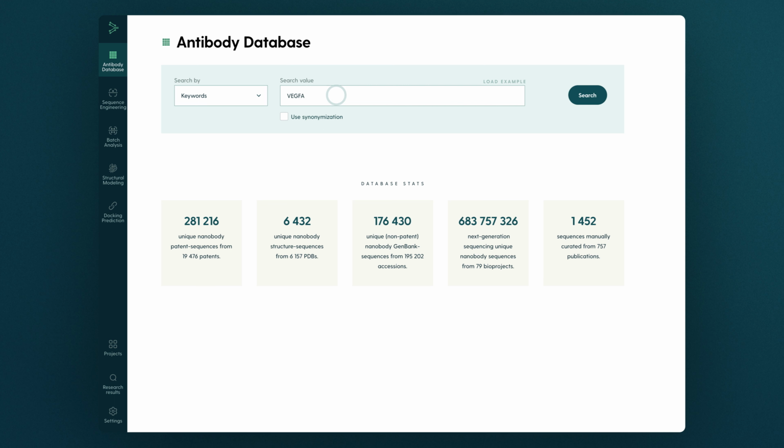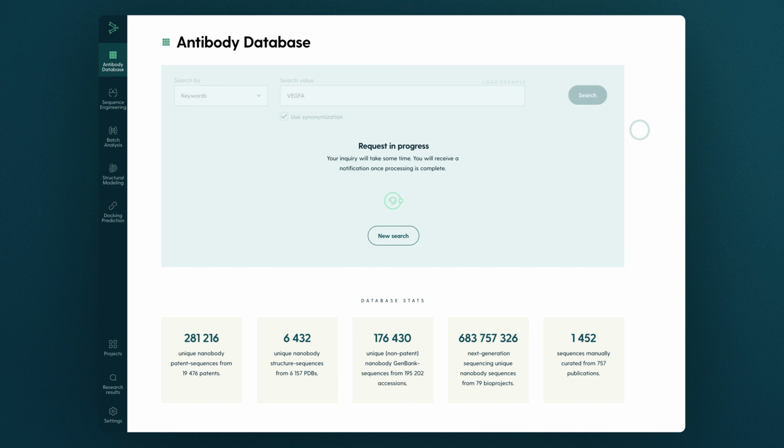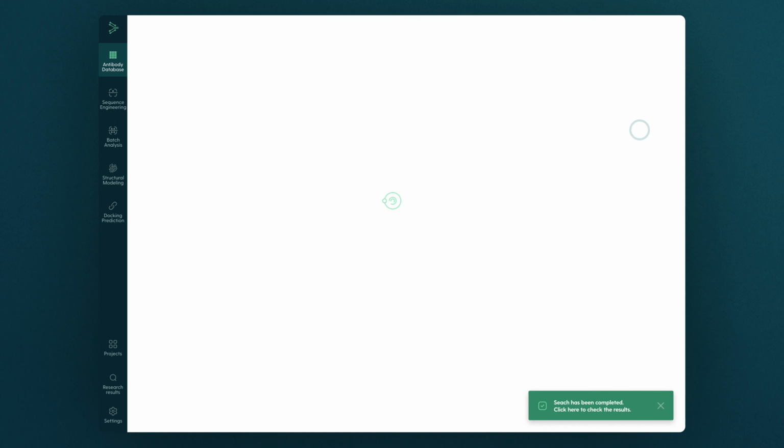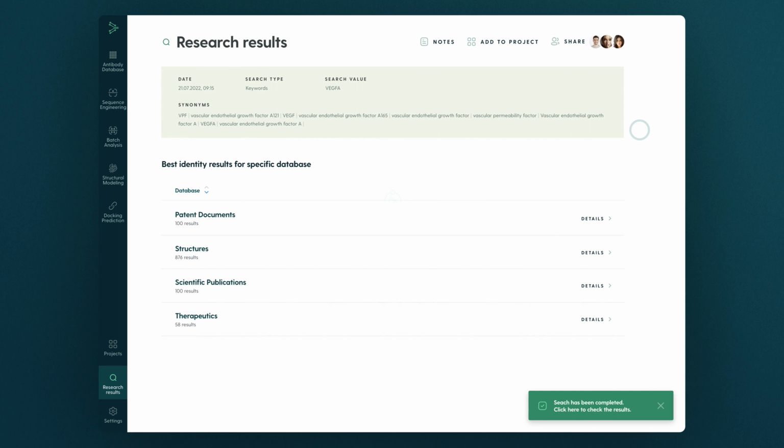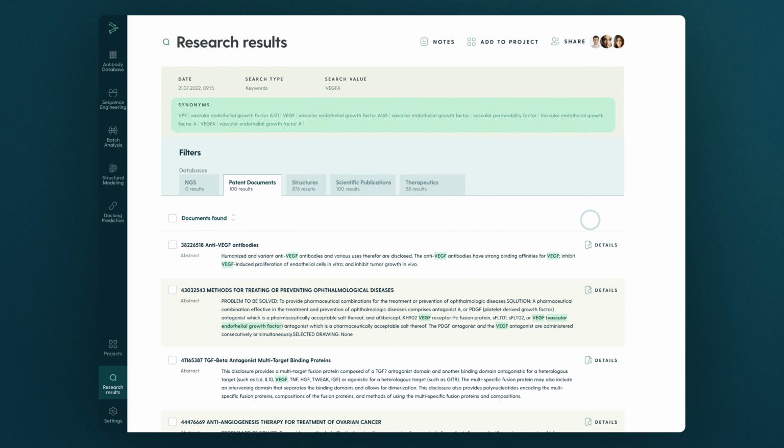Using natural language processing, the platform assigns and normalizes synonyms from various databases to the target. We do this to make sure that you get all the alternative names and IDs of this target when searching through the antibody database to increase the coverage of search results. Using this list, the platform searches the antibody database for antibodies associated with specified targets. You get a synonym map with a list of targets and their synonyms.